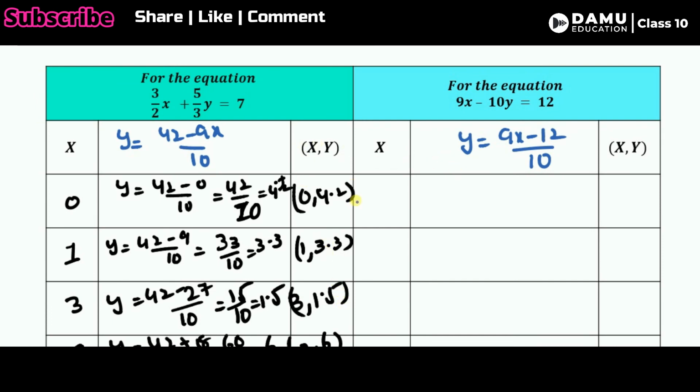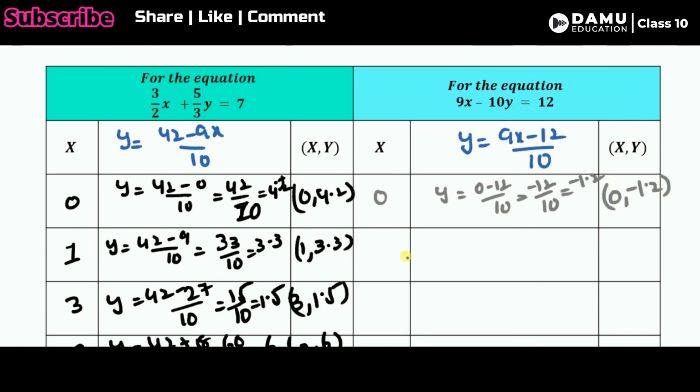The first equation is this. Then we take the second equation. For the second equation, let's put 0. Then y will be equal to 9 into 0 will be 0, minus 12 by 10. Then minus 12 by 10. What answer will we get? Minus 1.2. Then 0 comma minus 1.2 is the first point.